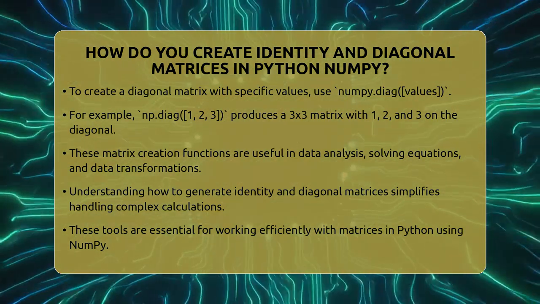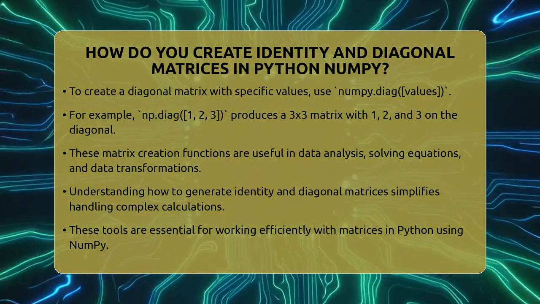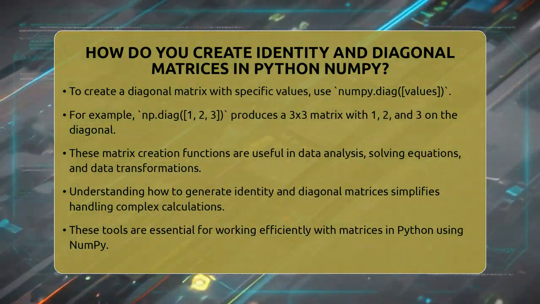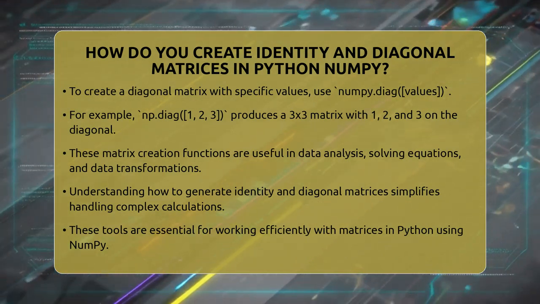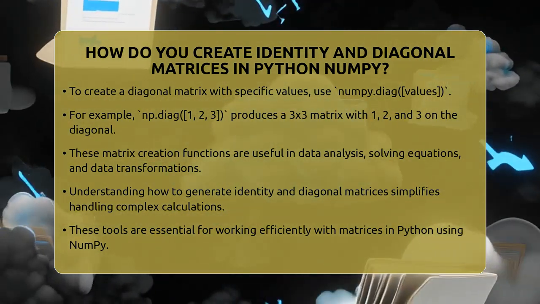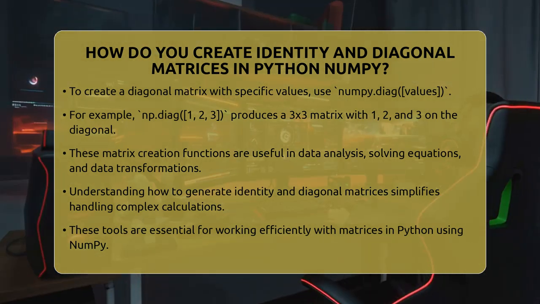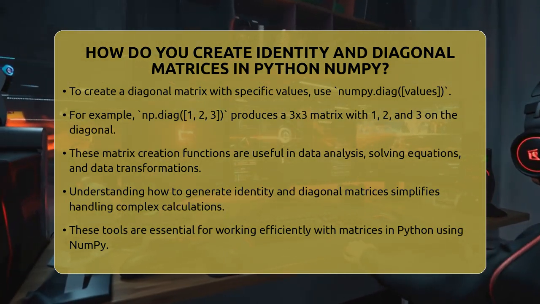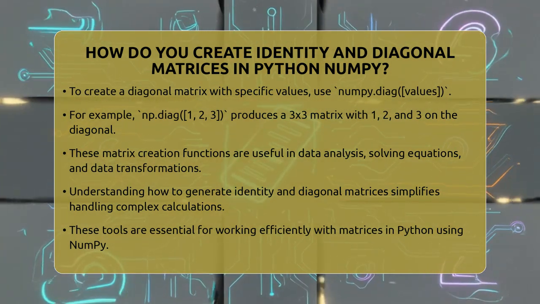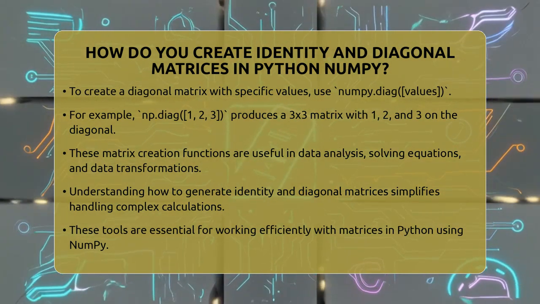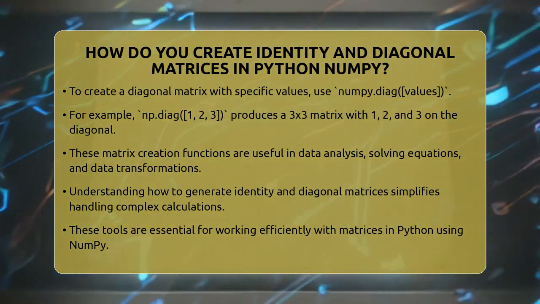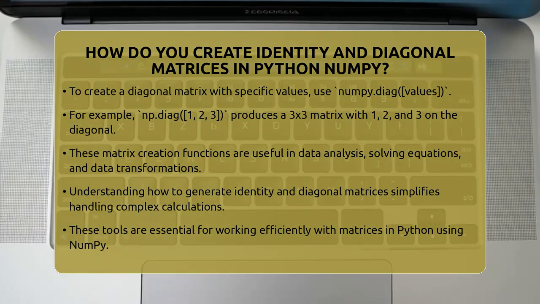Creating identity matrices is straightforward with numpy.identity or numpy.eye, and making diagonal matrices is just a matter of using numpy.diag. These tools are super useful in many data analysis tasks, from solving equations to transforming data. Remember, understanding how to generate these matrices helps you handle more complex calculations with ease. So next time you're working on a project involving matrices, try these functions out and see how they simplify your work.